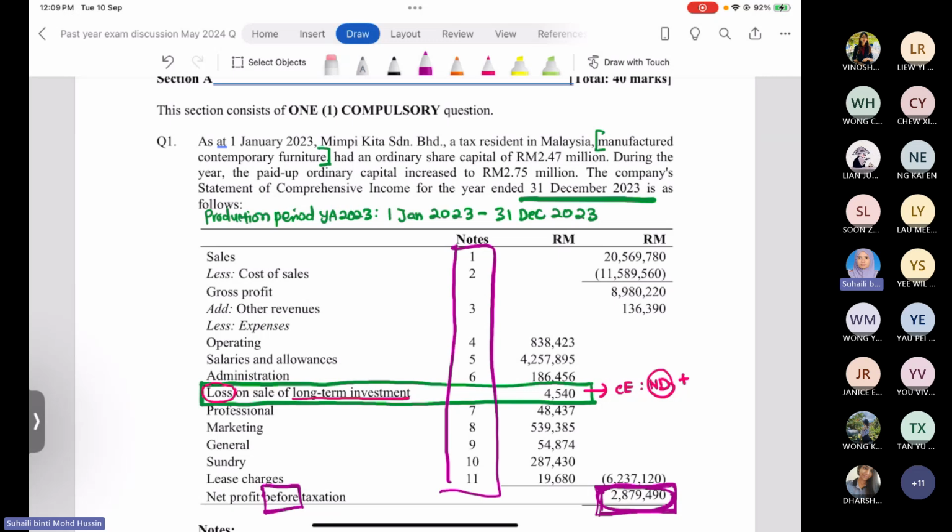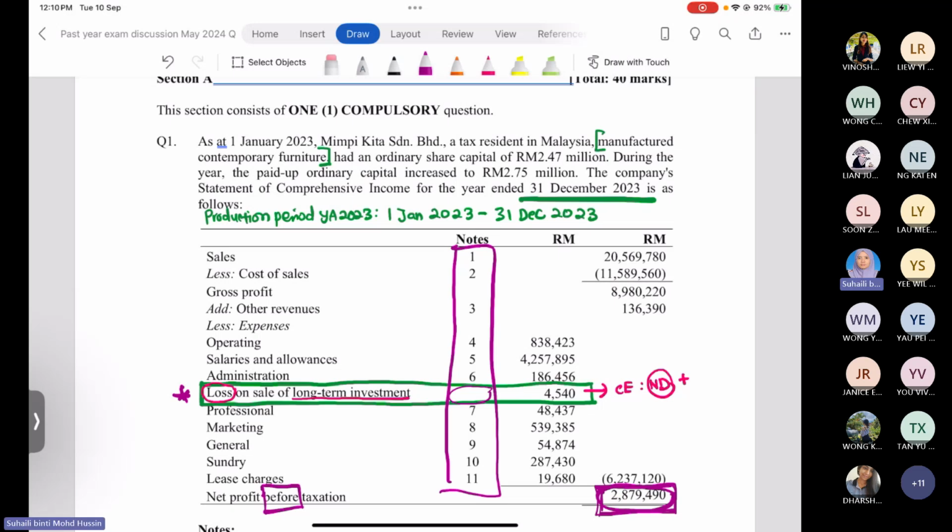Okay, you can see that from the sales item until the lease charges, all have the notes to the account, except for the loss on the sales of the long-term investment. They don't give you any notes here. So, do you have to ignore the transaction, or do you have to make the adjustment?